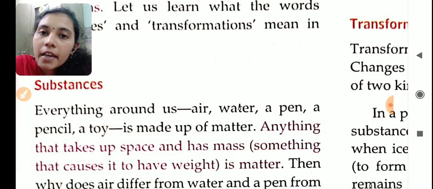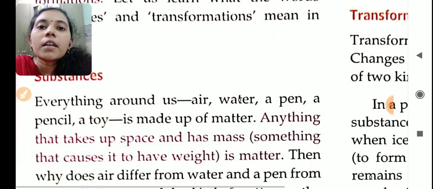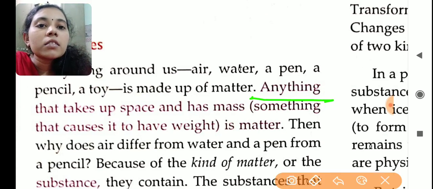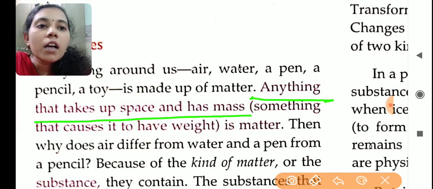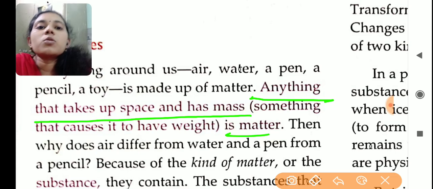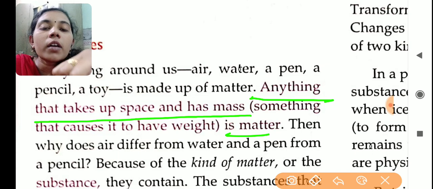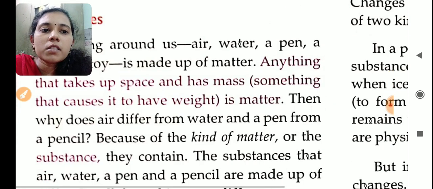Matter means anything that occupies space and has mass. Anything that takes up space and has mass is called matter.